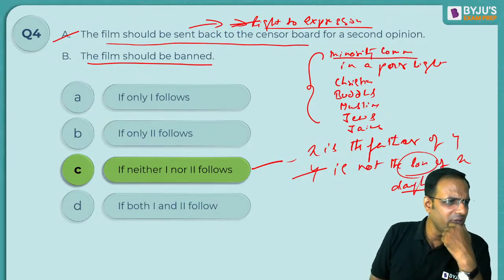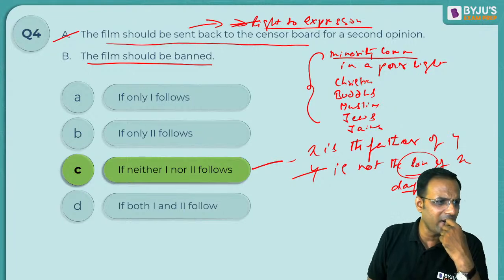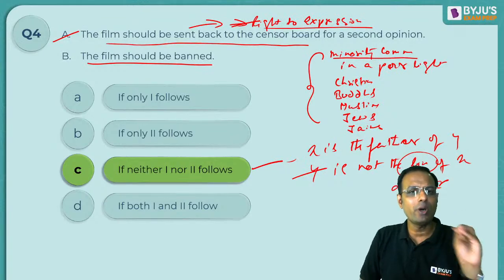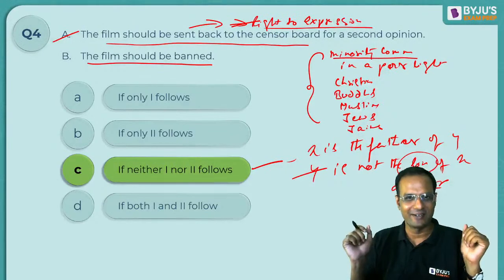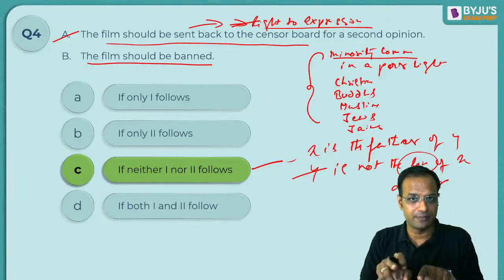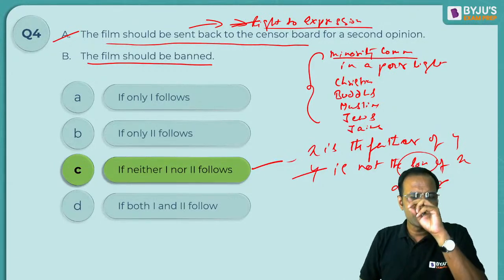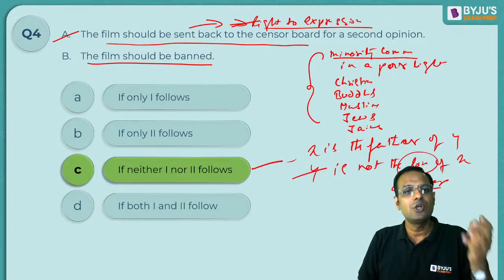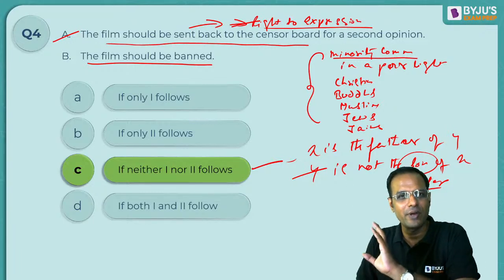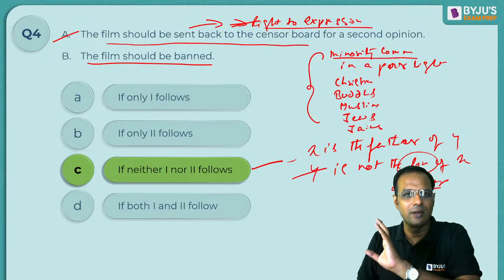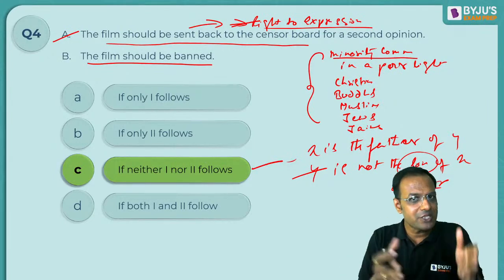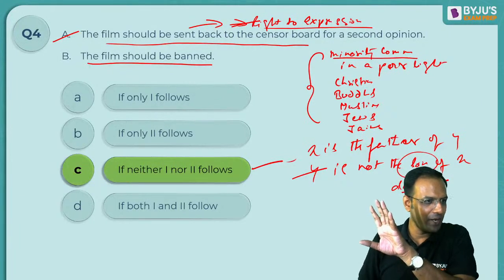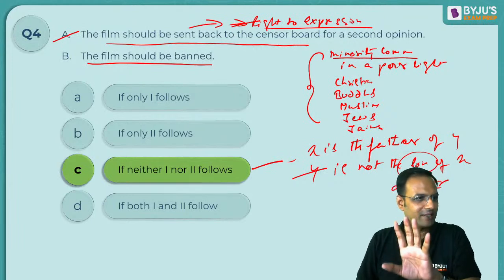Okay, but there are certain reasonable restrictions under Article 19. Agreed, Movis, but that is too specific an option. What you are referring to is very specific, and this is not so specific. Just because it shows some minority in a dark shade, that is not a valid reason to send the film back to the censor board. It is not valid. You have to understand. Let's not get into the specifics. I hope this is understood. All right, so C should have been the answer.